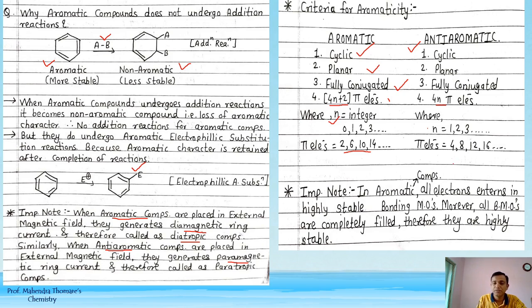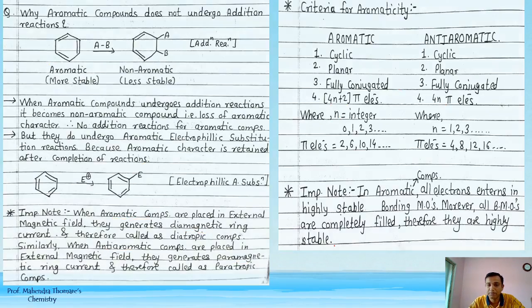So in aromatic compounds, all electrons enter highly stable bonding molecular orbitals. Moreover, all BMOs are completely filled, therefore they are highly stable. So aromatic compounds में bonding molecular orbitals completely filled होते हैं, so they are highly stable.